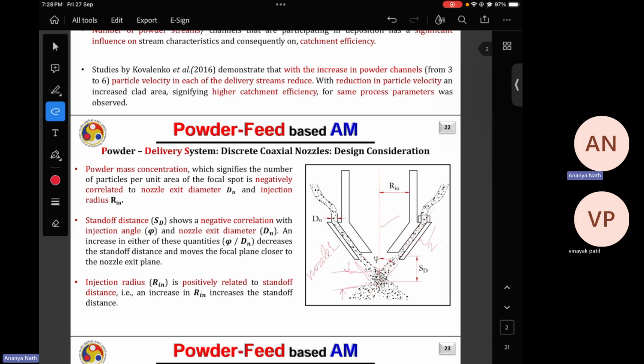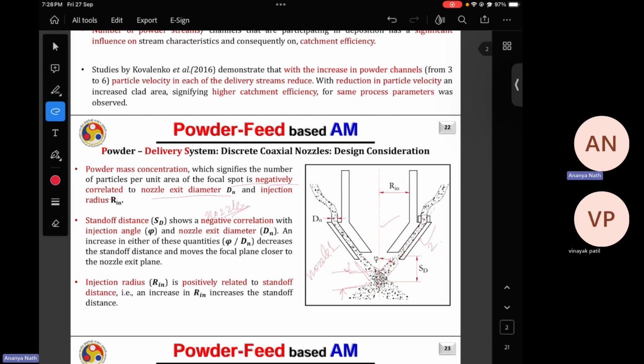The powder mass concentration, which signifies the number of particles per unit area of the focus spot, is negatively correlated to the nozzle exit diameter. The concept of the word nozzle is where the velocity increases after getting released from a nozzle.